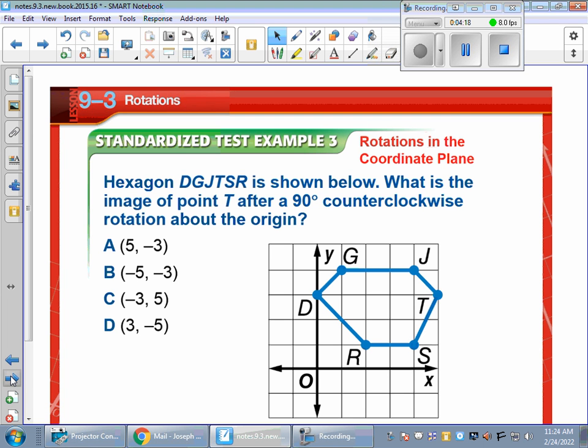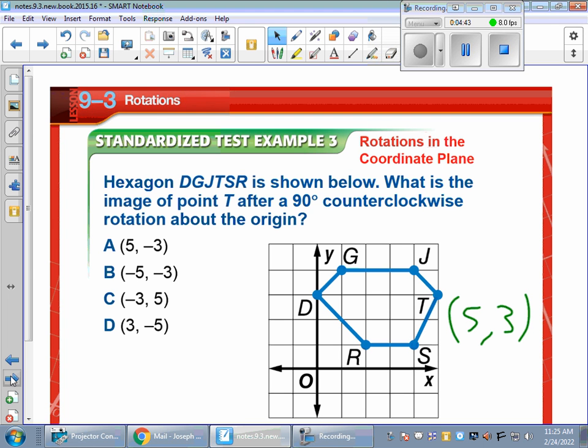Next slide, they want you to take the hexagon, and what is the image of point T after a 90-degree counterclockwise rotation of the origin? So the first thing you'd have to do is find where T is located. So we would count 1, 2, 3, 4, 5. So we know that X is 5. We'd go up 1, 2, 3. So we know that T is located at (5, 3).